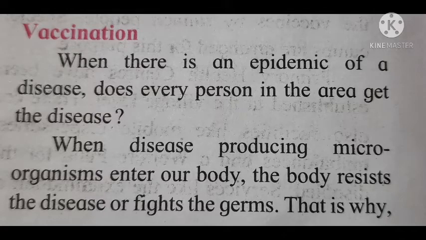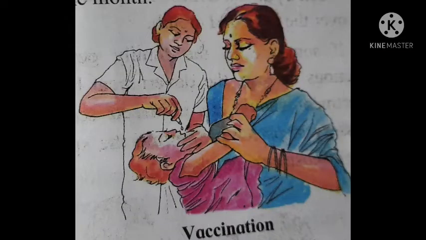When disease-producing microorganisms enter our body, the body resists the disease or fights the germs. That is why many times we do not get a disease even if germs enter our body. Yes, another way to prevent disease is vaccination. Our body develops resistance to a particular disease if we are vaccinated against it.